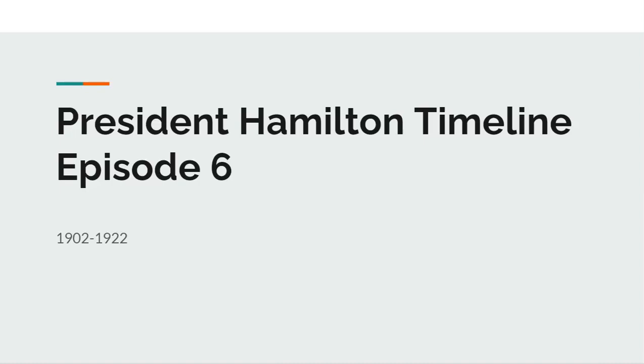Today we're going to be doing the President Hamilton timeline, episode 6. We're going to be going through the years of 1902 to 1922.